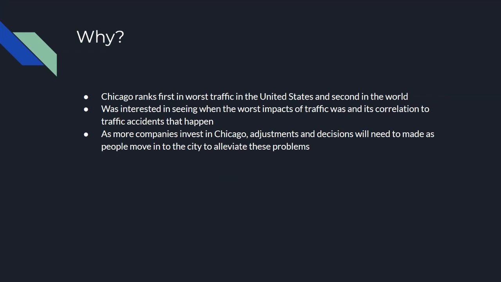And why am I researching this? Well, Chicago ranks first in traffic in the United States and second in the world after London. So I was really interested in seeing where and when the worst impacts of traffic were and their correlation to traffic accidents that might happen. And why this is important is, as more companies invest in Chicago, adjustments and decisions will need to be made as people move into the city to alleviate these types of problems.